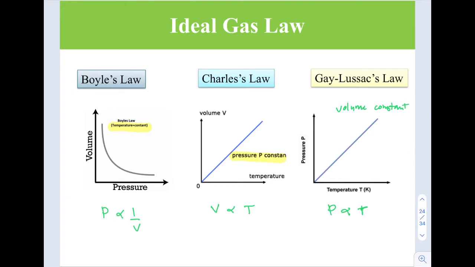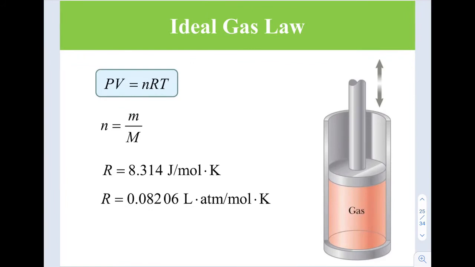So combining these three laws will give us the ideal gas law, or we also name it the equation of state. Actually, the equation of state is very complicated. However, it can be simplified to this one whenever the gas that we are looking at is an ideal gas. So what do we mean by ideal gas?